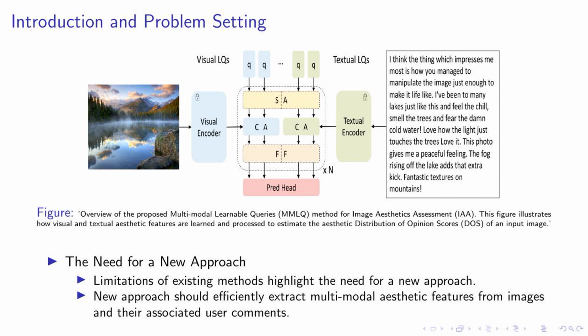Unpacking the MMLQ method. MMLQ uses learnable queries to extract aesthetic features from images and user comments. The method involves a multimodal interaction block with self-attention and cross-attention layers. The learnable queries are processed through these layers to extract and refine aesthetic features. The method has shown superior performance on the AVA dataset, outperforming existing IAA methods.